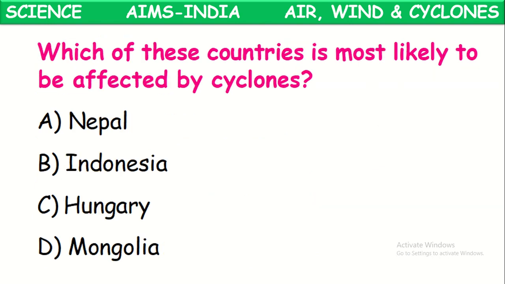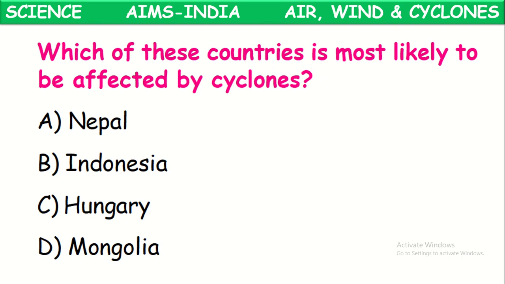Okay. Next one. Which of these countries is most likely to be affected by cyclones? Observe once the countries given here: Nepal, Indonesia, Hungary, Mongolia. If you observe these countries, Indonesia is on the seashore.